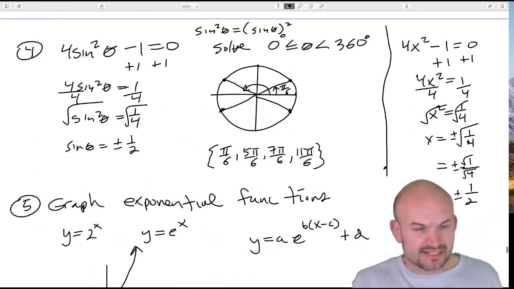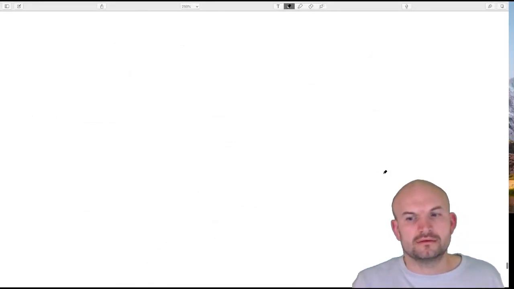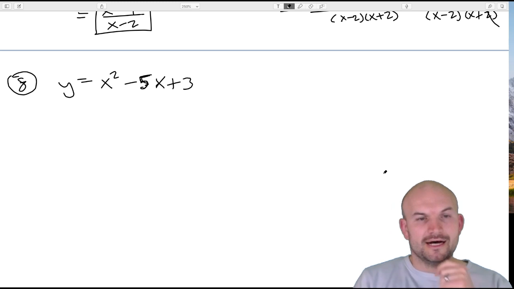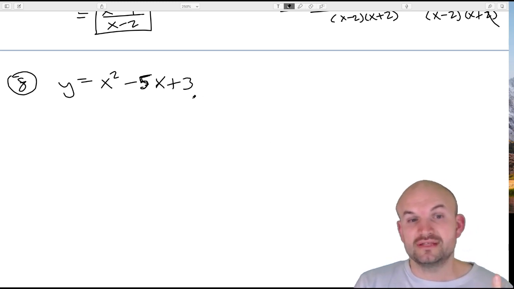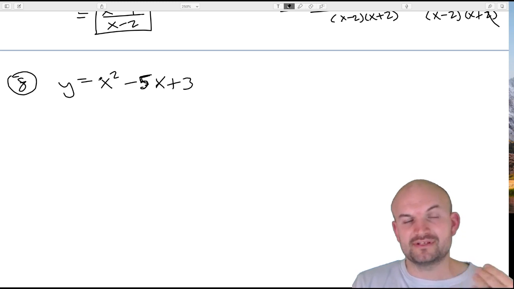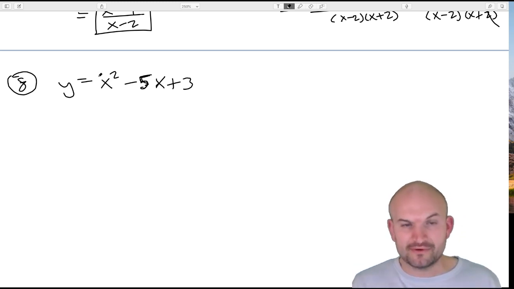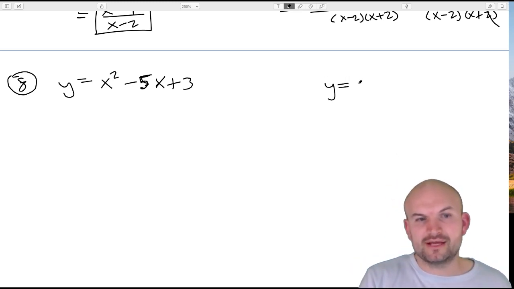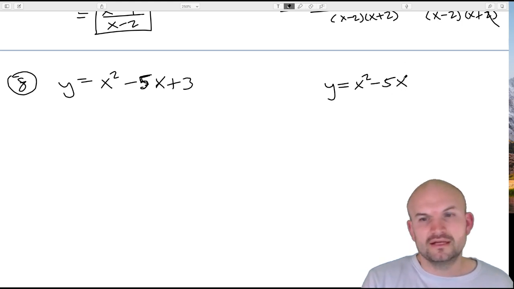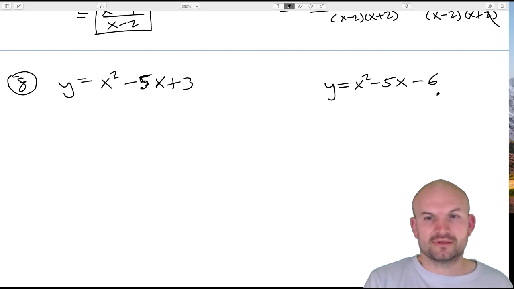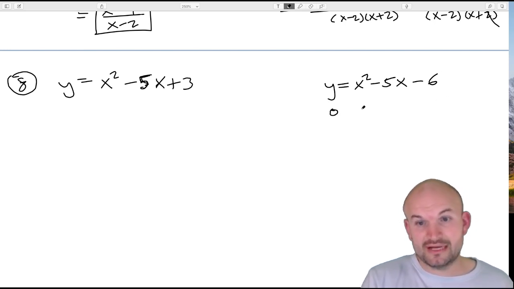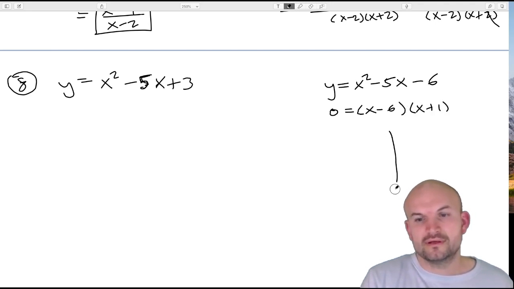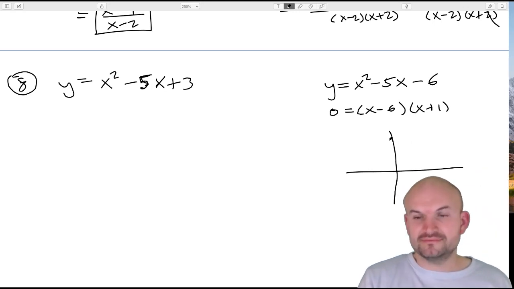Now, typically, if I had to graph something in standard form and just needed to sketch a graph, I would look to see if I could find the zeros, the x-intercepts, and then look at the behavior of the graph. Is it opening up or opening down? For instance, if I had y equals x squared minus 5x minus 6, I would just factor it and say x minus 6 times x plus 1. The graph is going to open up because the x squared is positive.